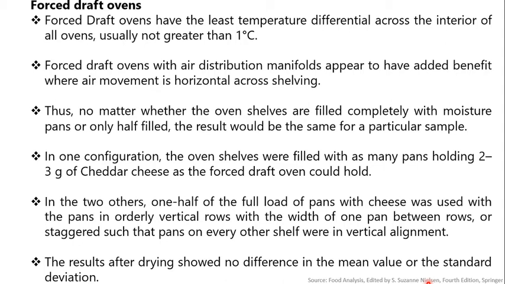In one configuration, the oven shelves were filled with as many pans holding 2 or 3 grams of the cheddar cheese as a forced draft oven could hold. In the two others, one half of the full load of pans with cheese was used, with the pans in orderly vertical rows with the width of one pan between the rows, or staggered such that pans on every other shelf were in vertical alignment. The results after drying showed no difference in the mean value or the standard deviation.